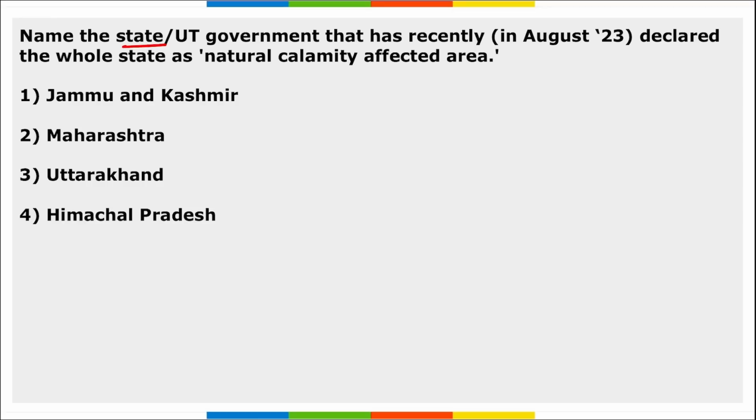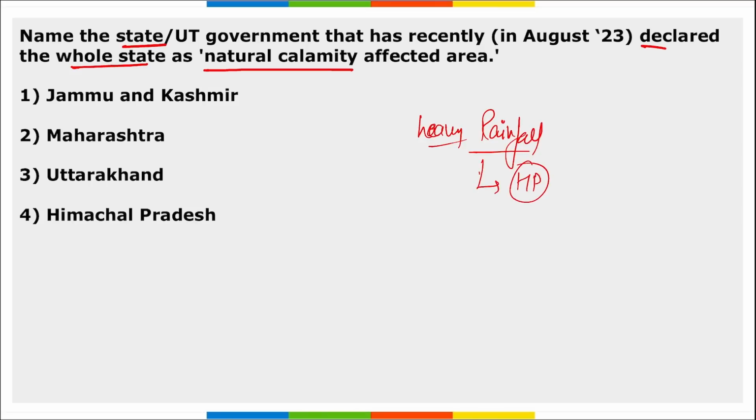Next, name the state and government that recently declared the whole state as a natural calamity affected area. We know that recently because of the heavy rainfall in Himachal Pradesh, we saw huge destruction there, right? Many of the houses were destroyed, many businesses were destroyed, many of the roads that were built for movement were also destroyed because of landslides from the rainfall. Correct? So it was Himachal Pradesh state that was recently declared as the natural calamity affected area.